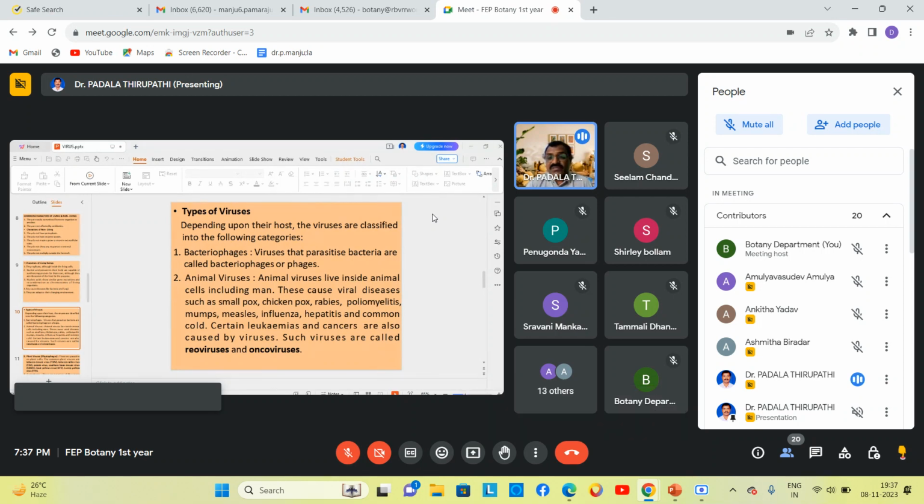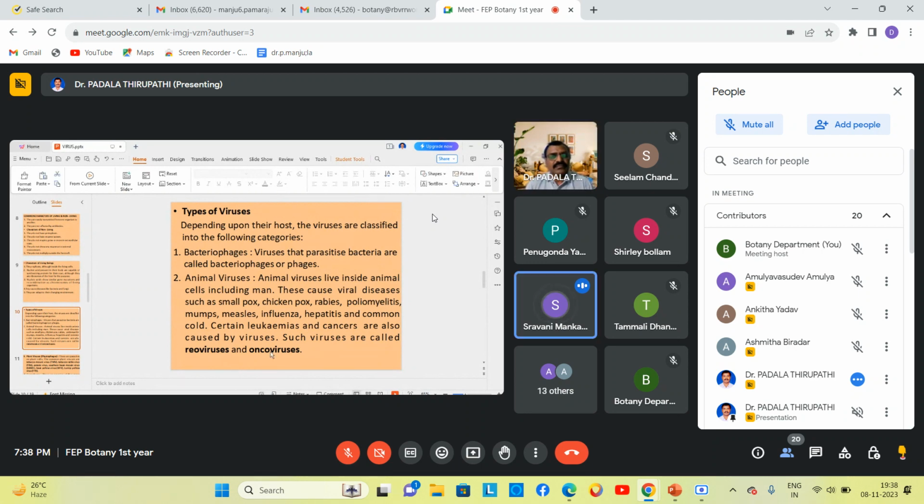Such viruses are called oncoviruses. The study of cancers we can call as oncology. Oncoviruses means the viruses causing cancer disease. Am I right?